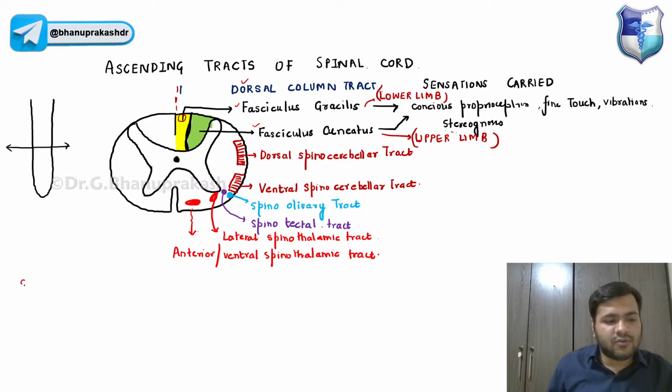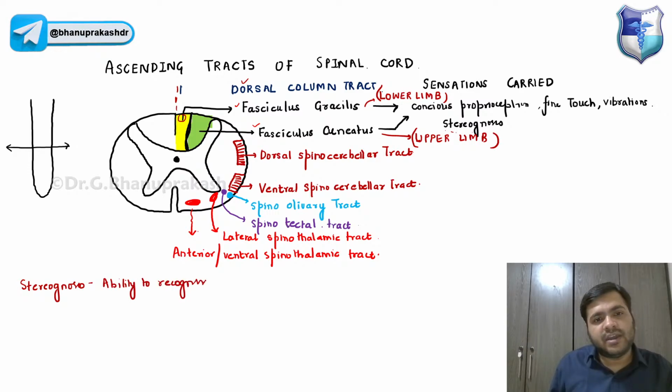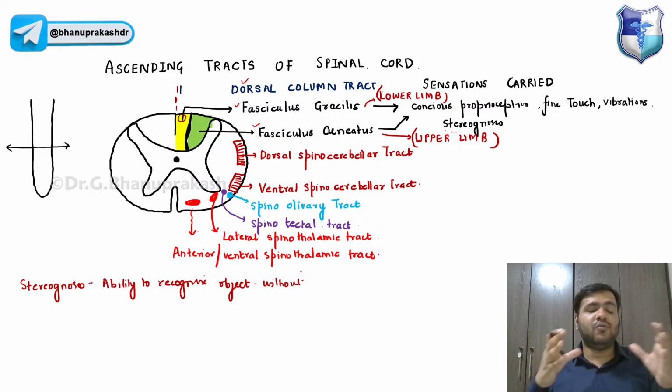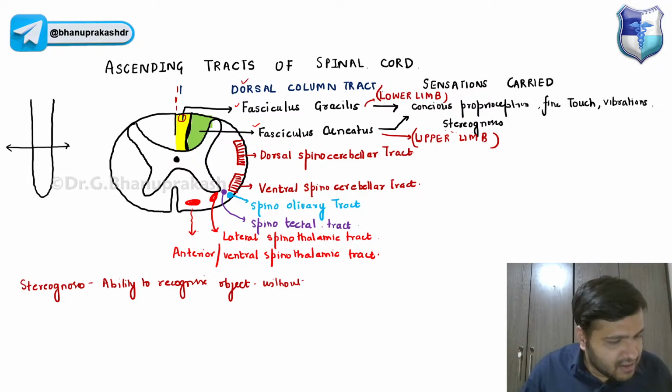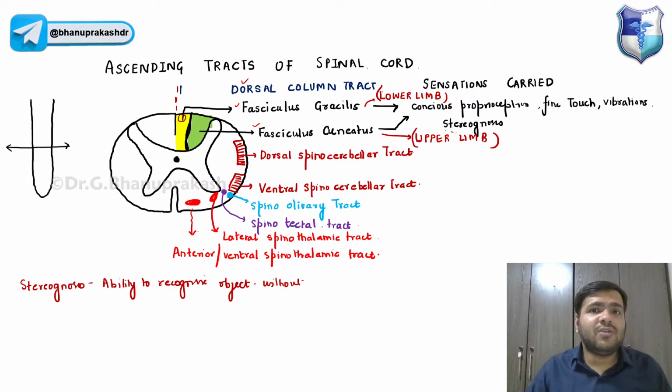Now if I just want to teach you, stereognosis basically means the ability to recognize an object without seeing it. For example, if you hold a water bottle and your eyes are closed, you will be able to recognize it. How can you recognize this?